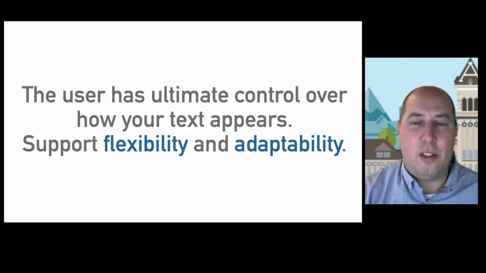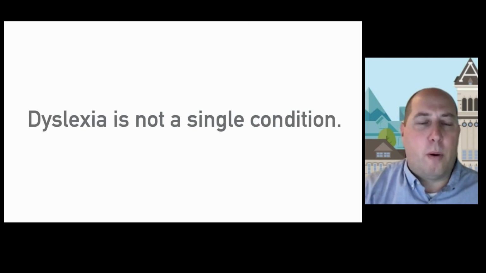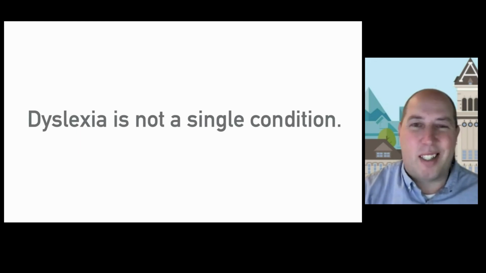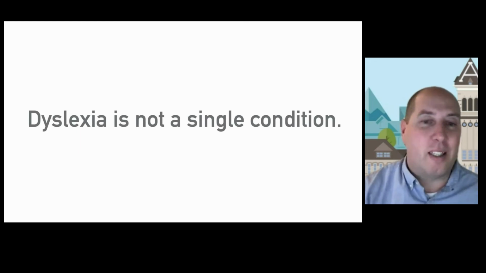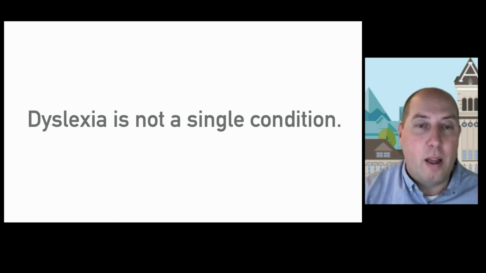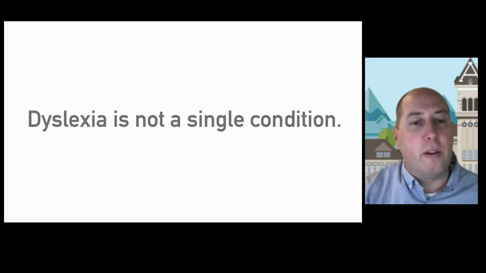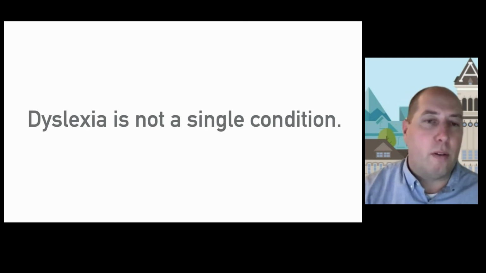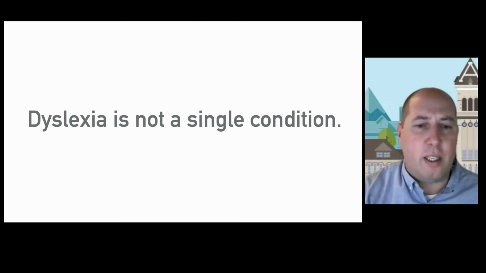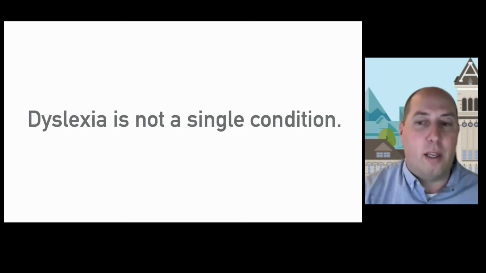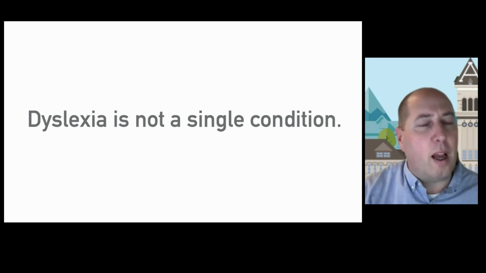I want to talk for just a moment about dyslexia, and just note that dyslexia is not like a single condition. Dyslexia is simply when someone has difficulty reading at an anticipated level. And that might be due to those neural networks or reading strategies not being fully formed, or it might be due to a brain injury or other disability. And we often think of dyslexia as being when people see letters or words backwards. And that's not usually the case. The user usually sees the words as expected, but the neural networks do not align those words correctly to meaning.